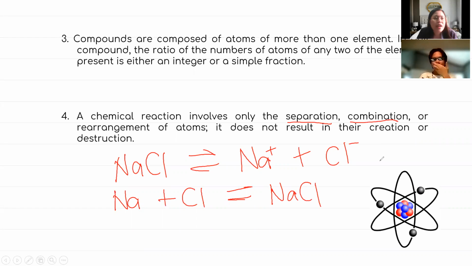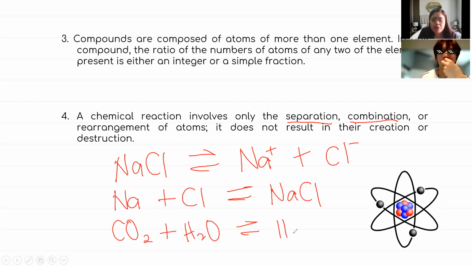And lastly, we can also have rearrangement na mag-rearrange lang sila, but then you can still see the different elements in the resulting compound. Example, you have their carbon dioxide, tapos mag-react siya with water. This will give you carbonic acid. So this will be a combination reaction and a rearrangement.